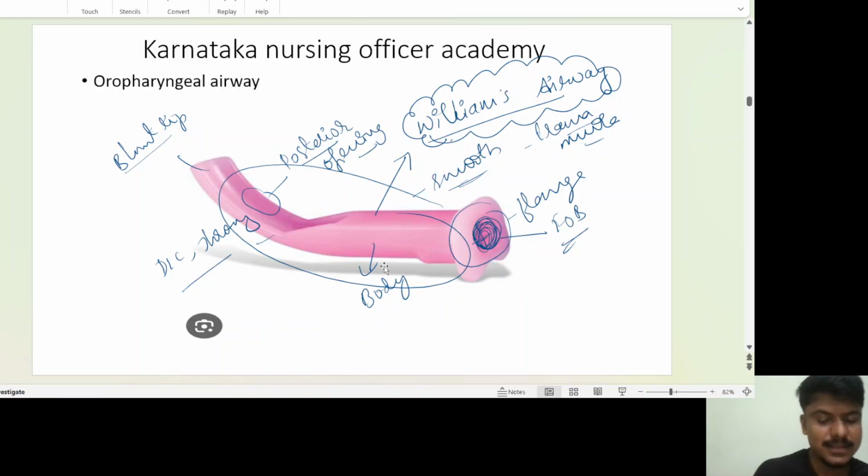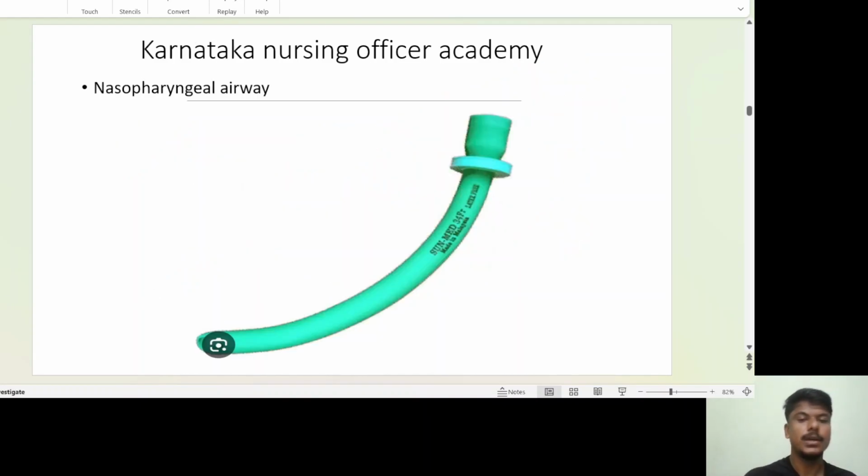Now moving towards the next airway device. Okay, I already labeled it. I thought I would not label it and would let you guess and think for a while, but I forgot and already labeled it. What is it? It is the nasopharyngeal airway. In short form, we call it NPA.